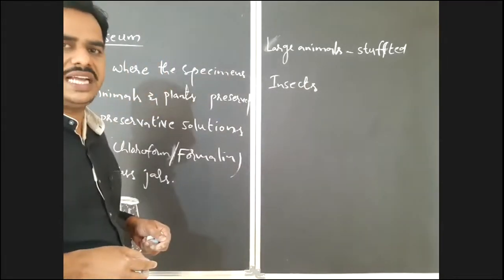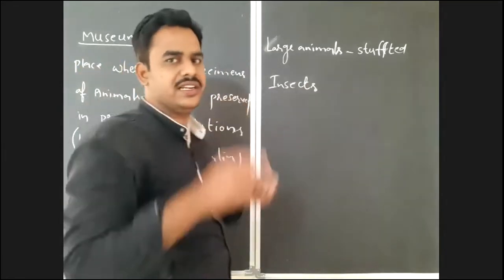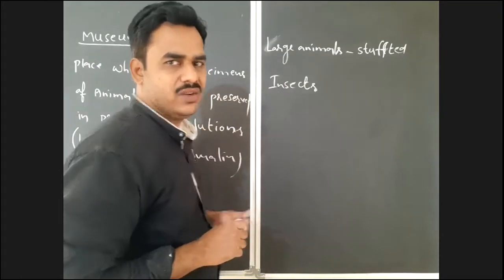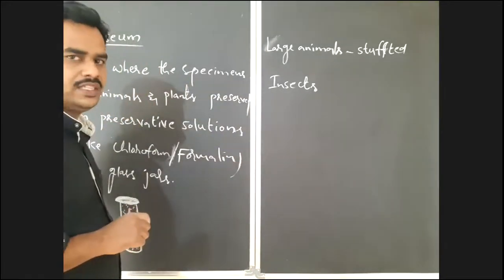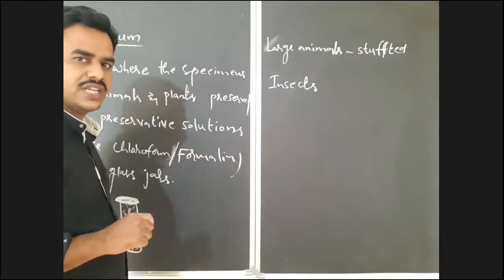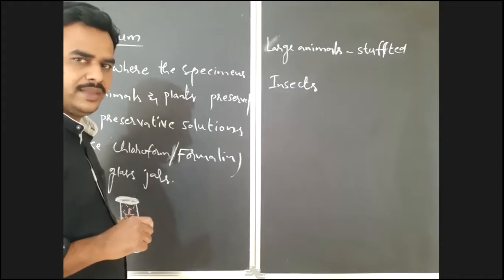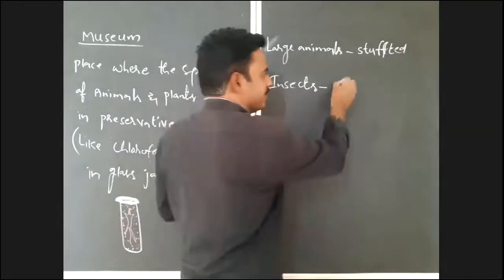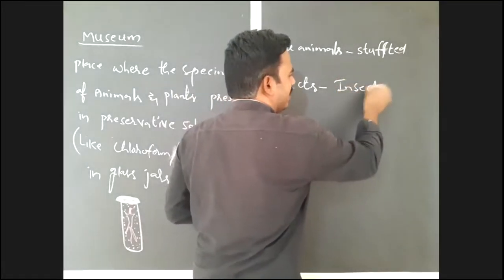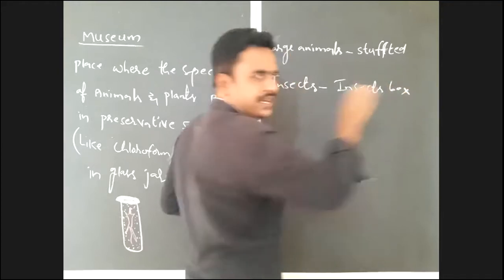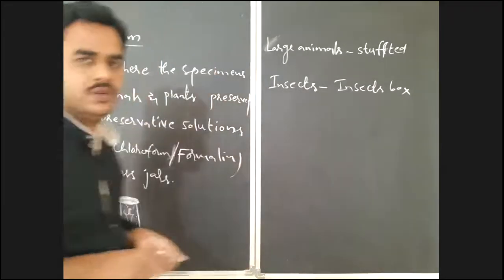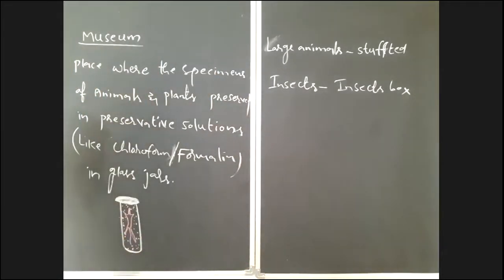This insect possesses an exoskeleton, a chitinous exoskeleton. Because of that, there is no need to preserve it in formalin. There is a protective layer, the chitinous exoskeleton. Because of that, to preserve these insects, we have to use an insect box. It will be kept in an insect box and just pinned. So you have to preserve insects in insect boxes. That you have to notice here. Is it clear? Right.